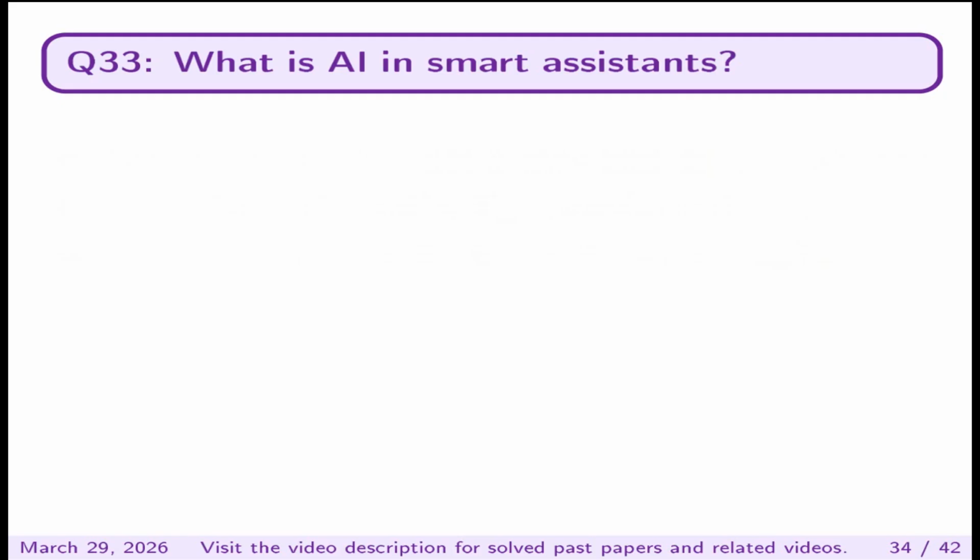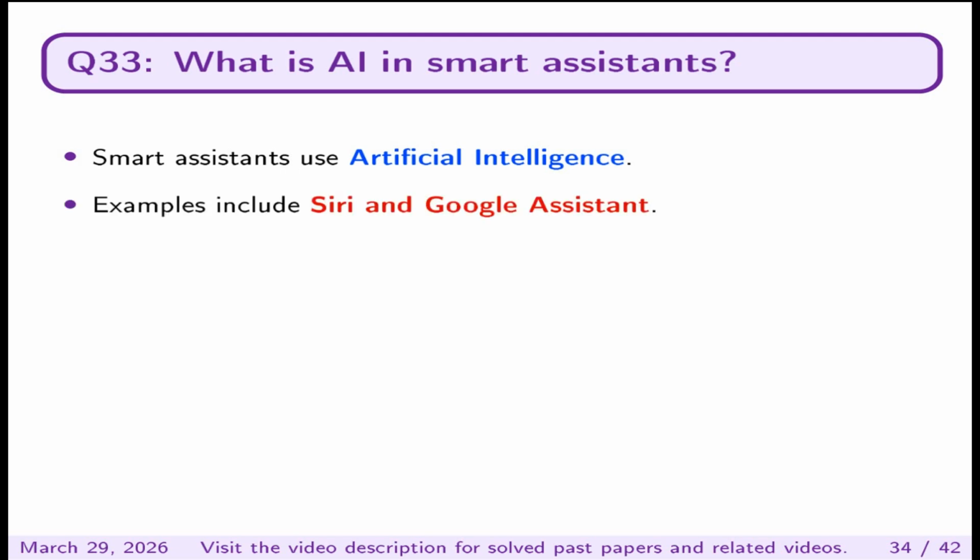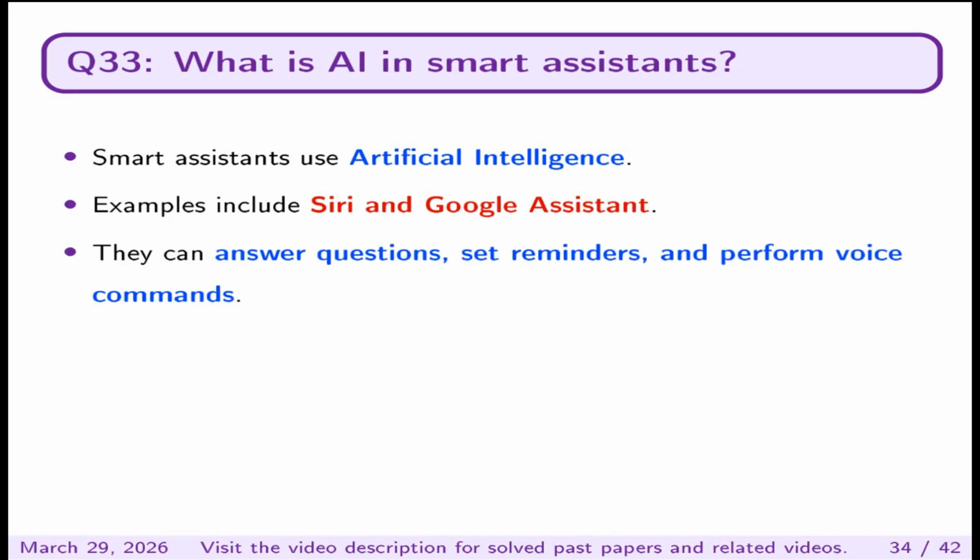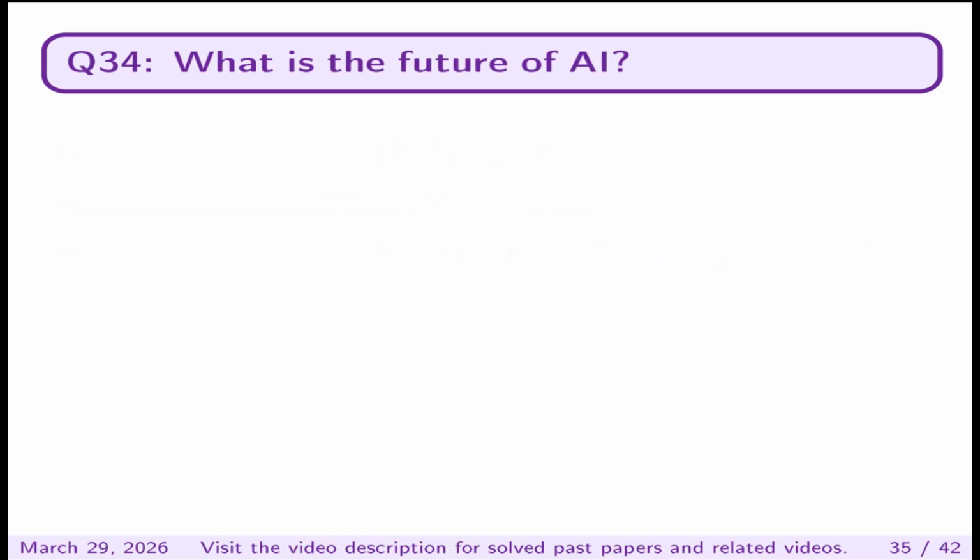What is AI in smart assistants? Smart assistants use artificial intelligence. Examples include Siri and Google Assistant. They can answer questions, set reminders, and perform voice commands.